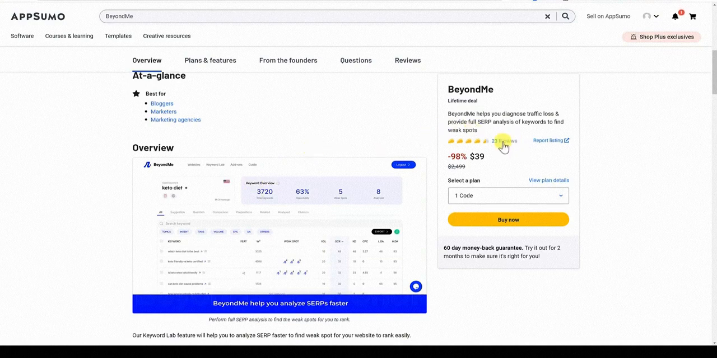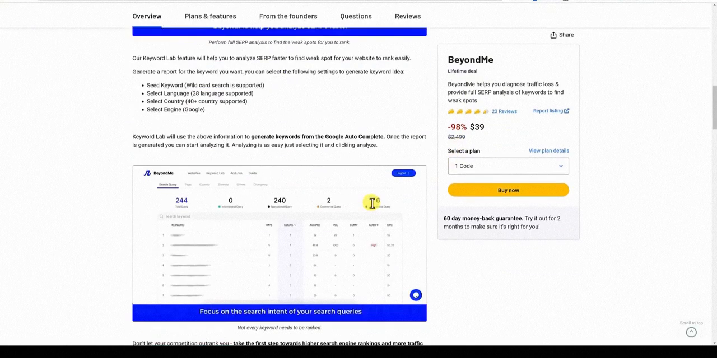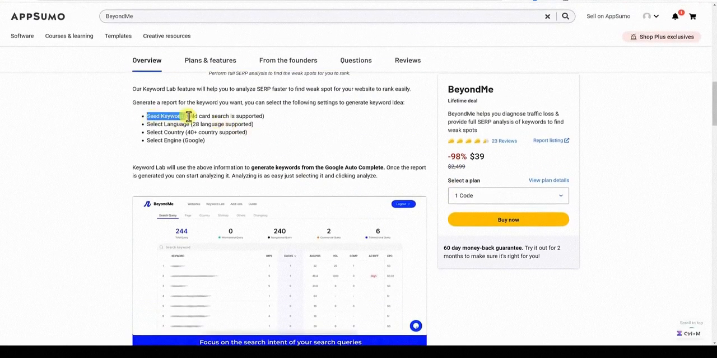It looks like it has 23 reviews over here and it's averaging about a 4.4. You can go and check those out. I always recommend before buying a product to just check out the reviews, see if there's anything that stands out. So we can scroll through here. They do have you enter in a seed keyword, wildcard search is supported. Select language, 28 languages are supported right now. Countries, 40 plus countries supported, and select the engine, which would be Google.